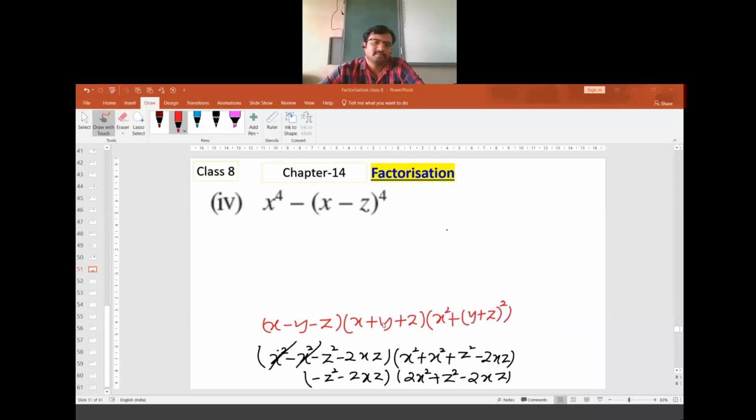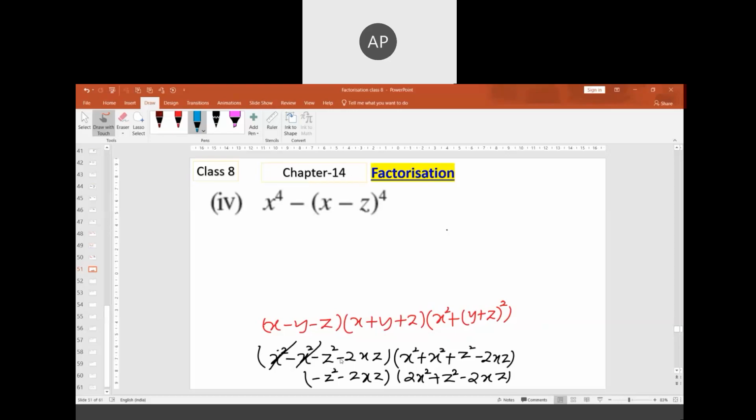In my answer, one small change is there. In your answer, a small change is there. What is the change, sir? Here, minus z square, make that plus 2xz. After this it is plus, minus z. Is this the answer?